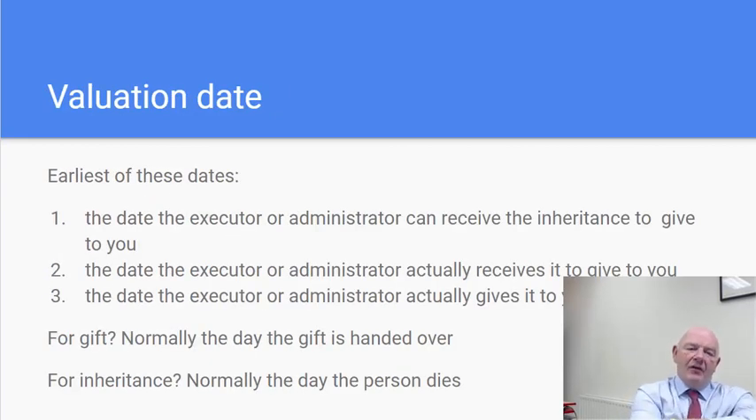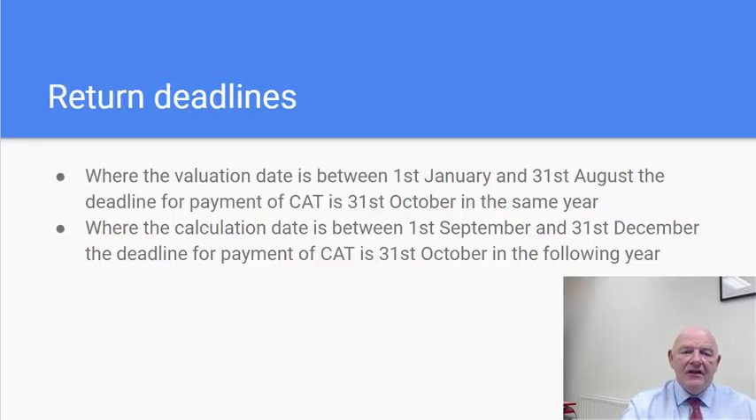The valuation date, from a legal perspective, in terms of calculating the tax due, will be the earliest of three dates. One is the date the executor or administrator can receive the inheritance to give to you. Two is the date the executor or administrator actually receives it to give to you. And three is the date the executor or administrator actually gives you the benefit or the gift that you're receiving in either a gift or in the will. For a gift, the valuation date, in practice, is normally the day that the gift is handed over, and in an inheritance situation, it's normally the day that the deceased person passes away.